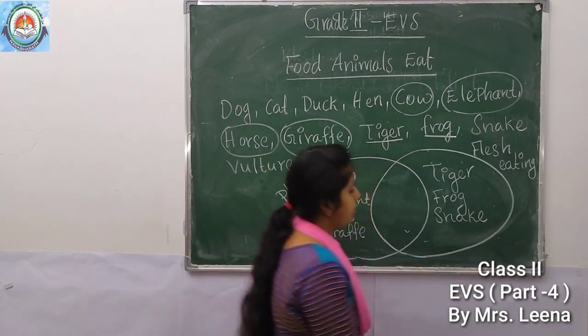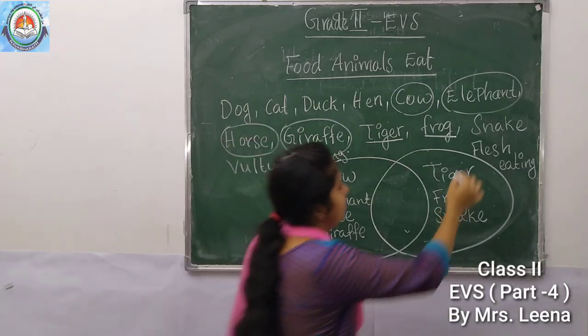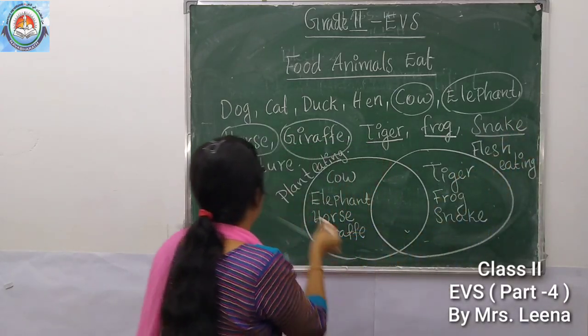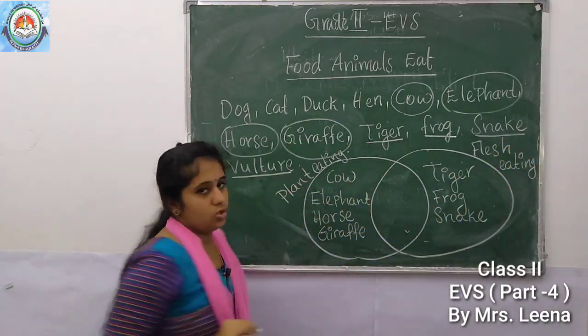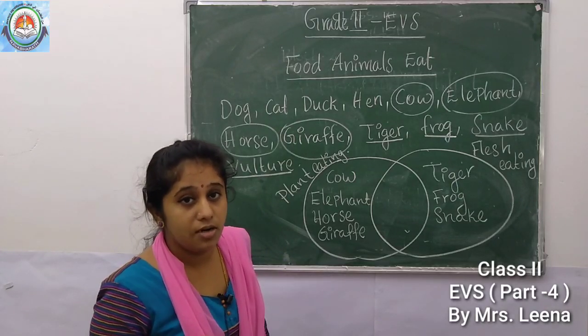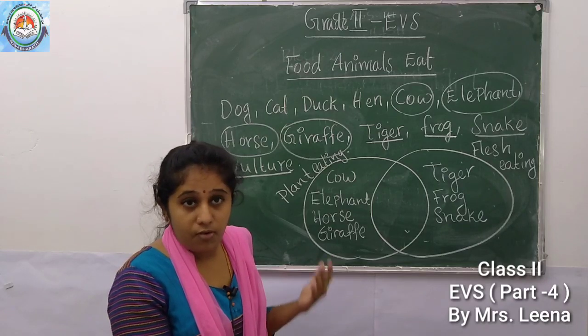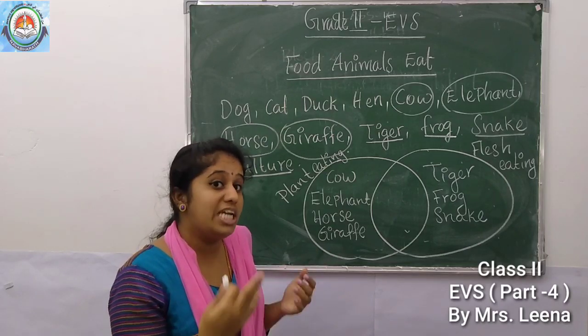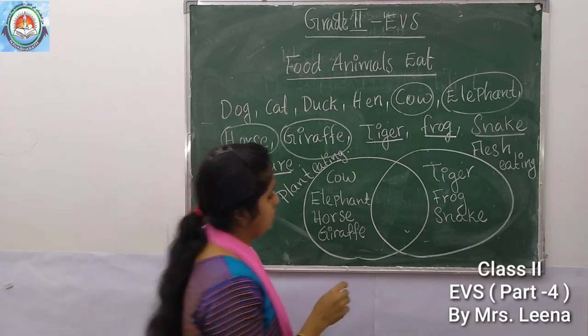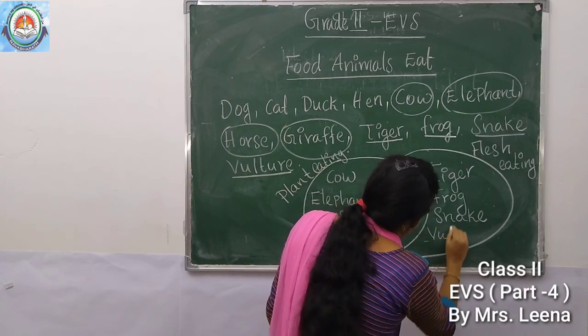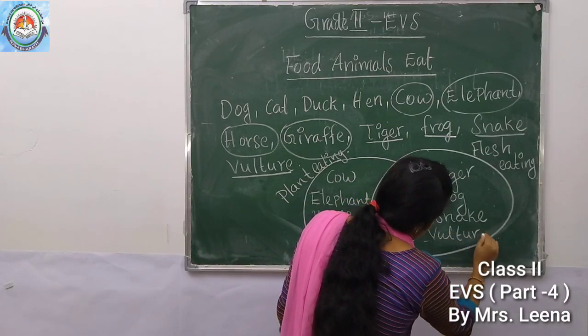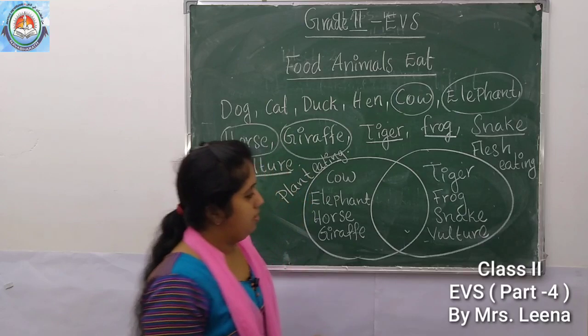Then last one. What? Vulture. What is the food habit of vulture? What do vulture eat? Yes, the flesh of other animals or the flesh of dead animals. Okay, vulture.